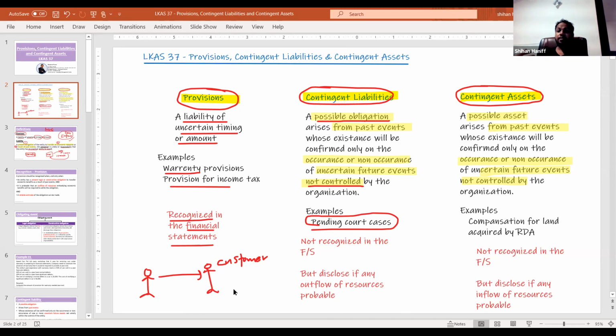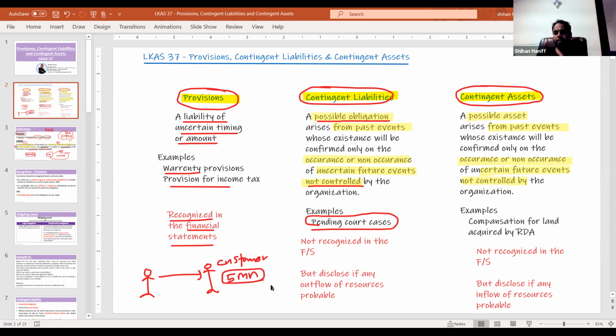Let's say we are selling a face cream. Facial. So after selling, the customer used it and something happens to her face. Right? Then she filed a case against the company in the courts, right? Asking for 5 million